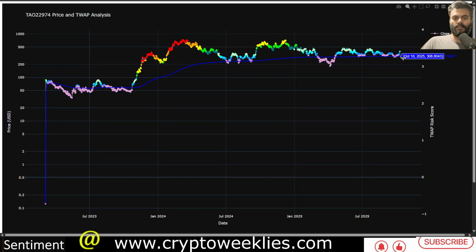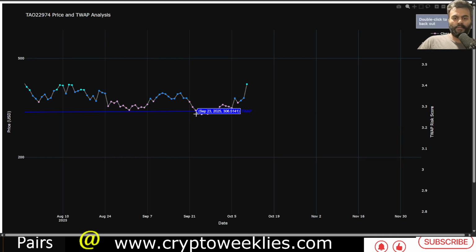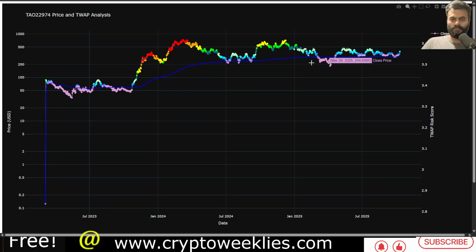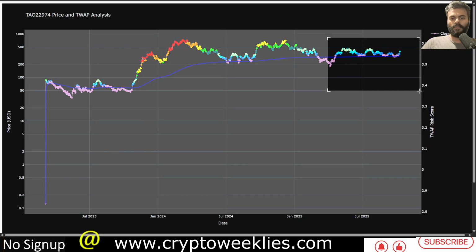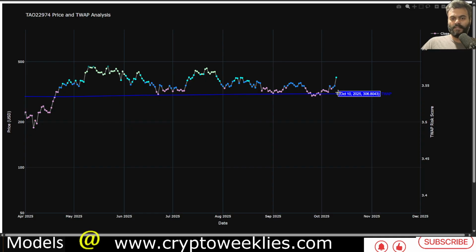The price is currently close to this blue line, which is the time weighted average price. Historically speaking, whenever the price is close enough to this blue line, that's when, not financial advice, there are great buying opportunities. Right now the time weighted average price is $300. The current price is $390. Not too long ago, towards the end of September, the price was lower than the time weighted average price.